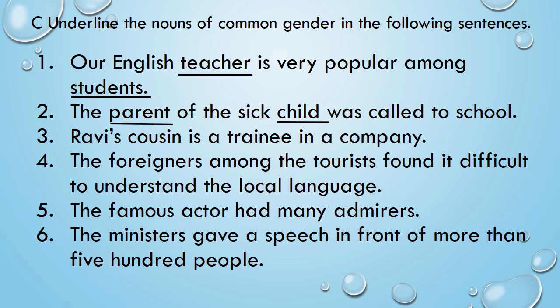Now here cousin can be a boy or a girl. So underline cousin. And trainee. Who is a trainee? Trainee is a person who is getting trained or learning something. So underline trainee.